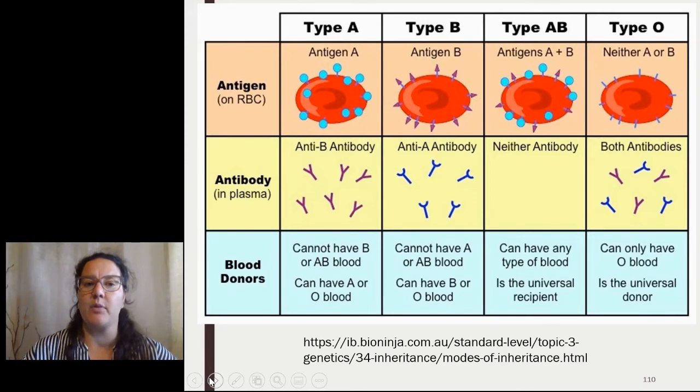Type O has neither A or B antigens on the red blood cell, but contains both the antibodies for A and B in their plasma. So they can only receive type O blood. However, they are a universal donor, as every other blood type can receive type O.